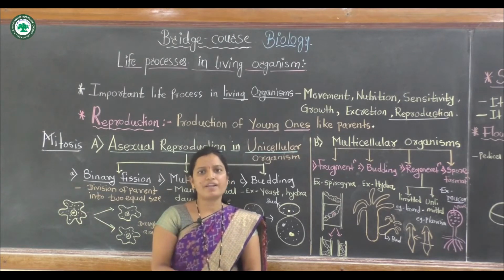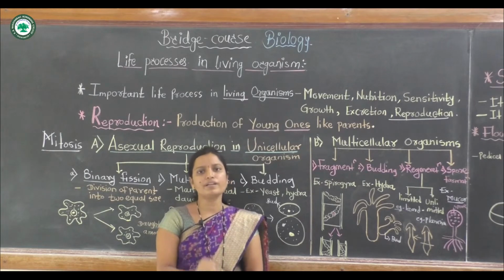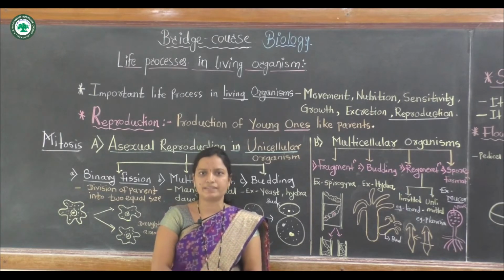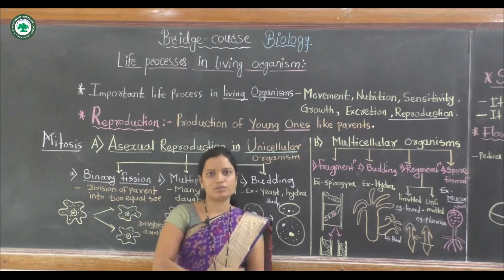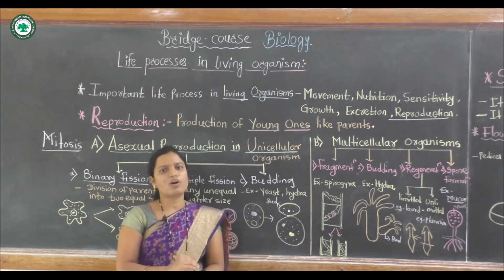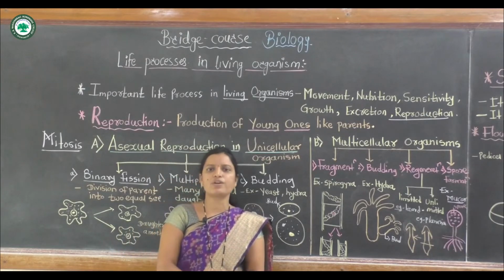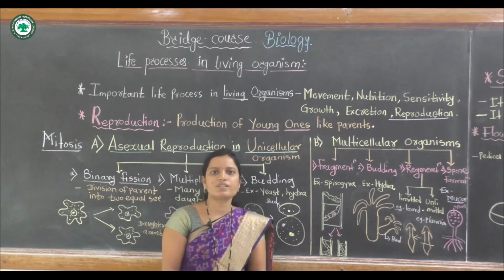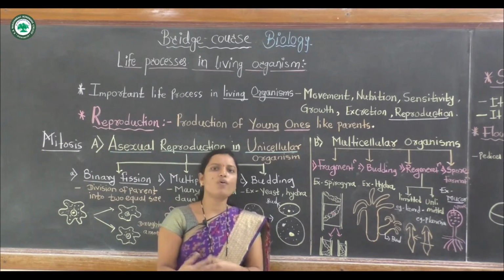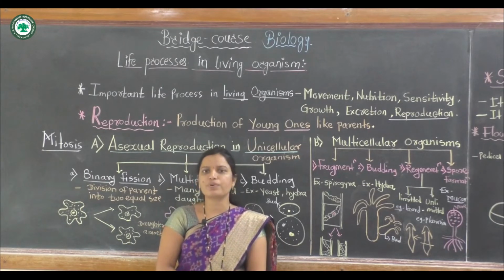This variation is seen in sexually reproducing organisms, but asexual reproduction only produces offspring exactly similar to their parents. This is the main difference. Next, genetic stability is maintained in asexual reproduction, but in sexual reproduction, evolutionary characters are seen in the sexually reproducing organisms.